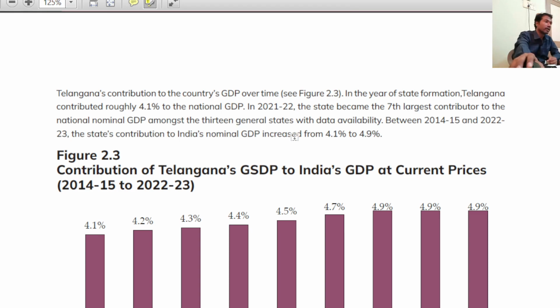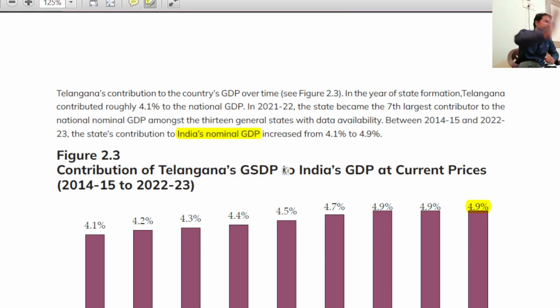This is an important one. At the formation of the state, it is only 4.1%. Now it has increased to 4.9%. This is important. The question can be directly, what is the Telangana state contribution to India's nominal GDP? You got the point. This is nominal GDP because these are current prices.